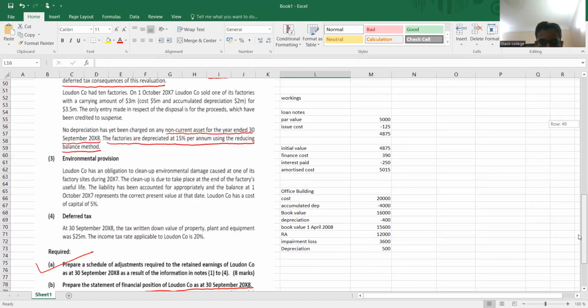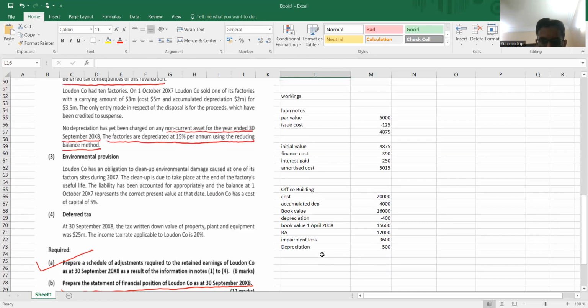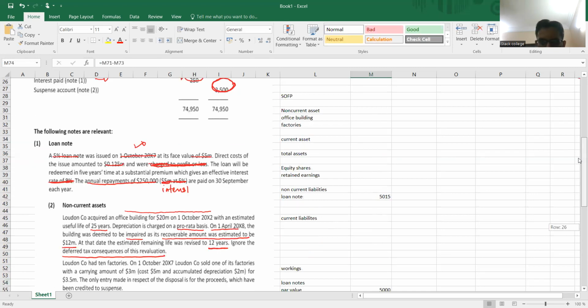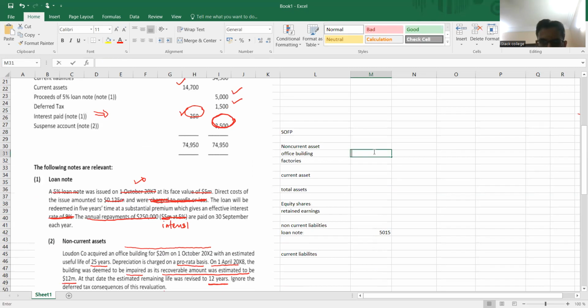Now see, after depreciation, what would be the value? After depreciation, the asset value is 12,000 minus depreciation. So the book value at the end is 12,000 minus this one, 11,500. Now this 11,500, this is the office building. Now see here, this is 11,500.